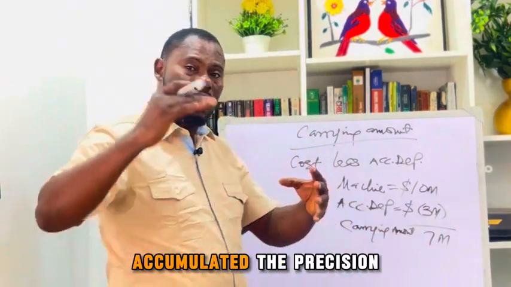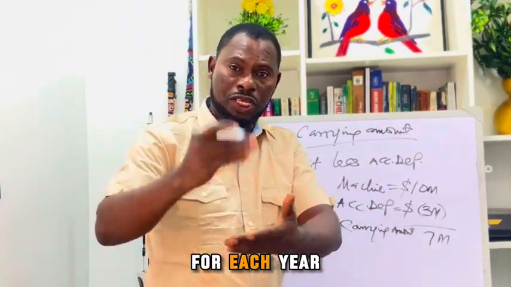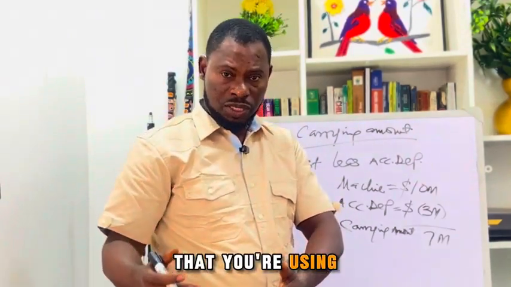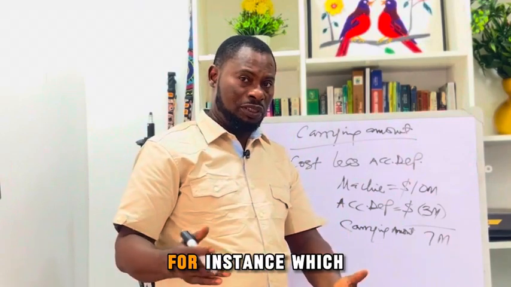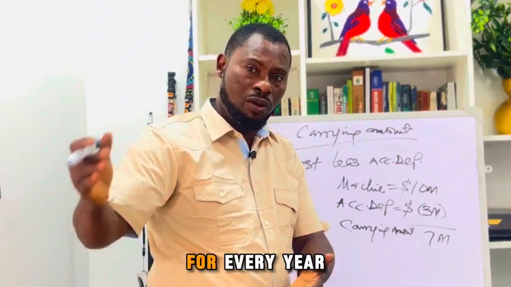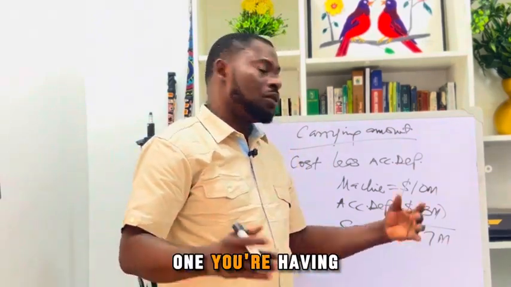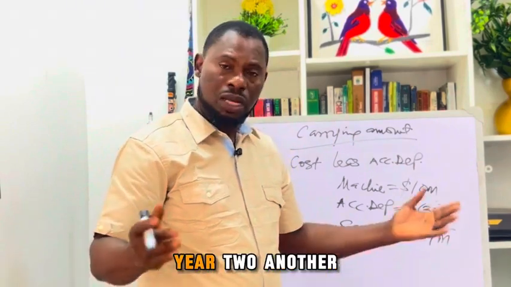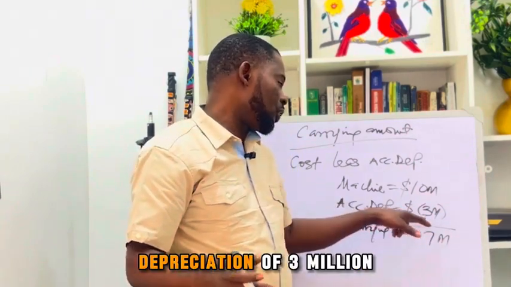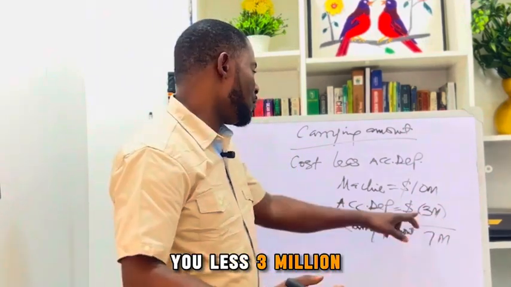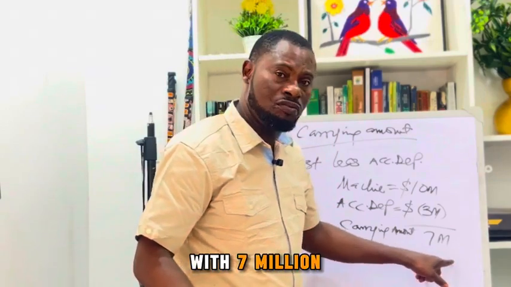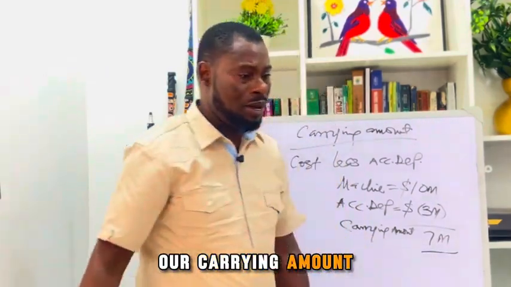So if the accumulated depreciation, you have depreciation for each year, depending on the method of depreciation that you are using. If you are using the straight line method, for instance, which is very, very popular, you'll be having equal depreciation figure for every year. So maybe year 1, you're having 1 million, year 2, another 1 million, year 3, another 1 million, giving us for 3 years accumulated depreciation of 3 million. So by the time you less 3 million from 10 million, which is the historical cost of that asset, you are left with 7 million. So this is our carrying amount.